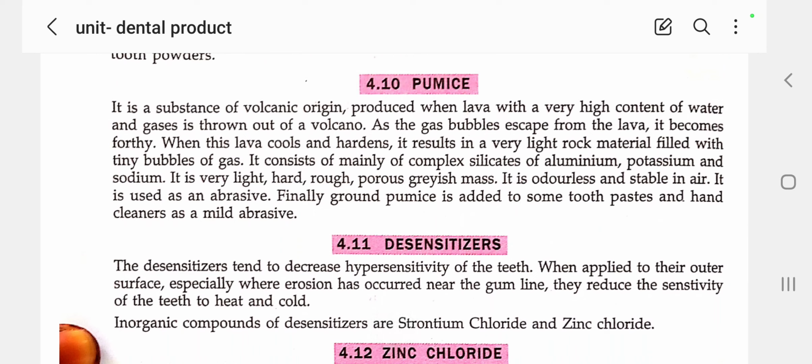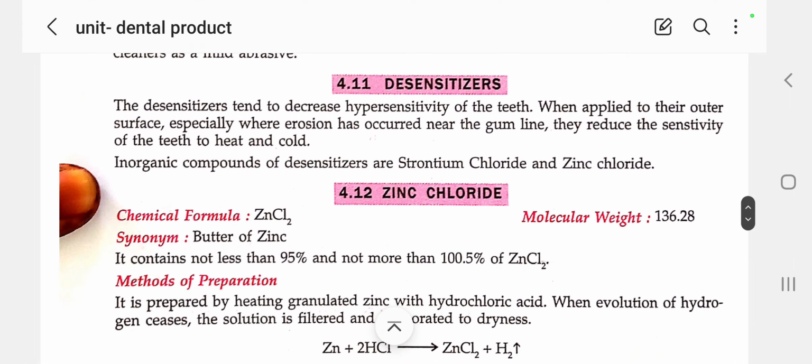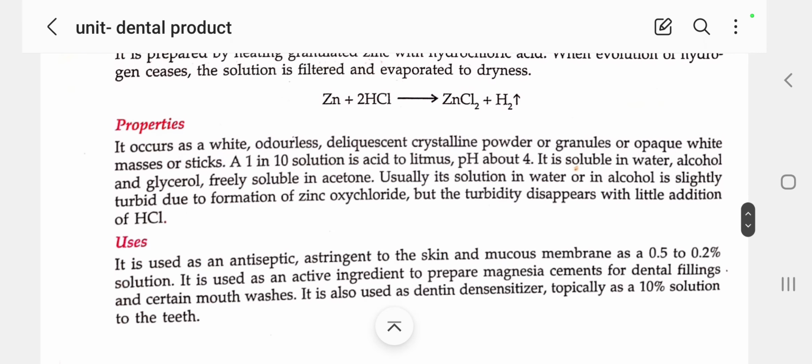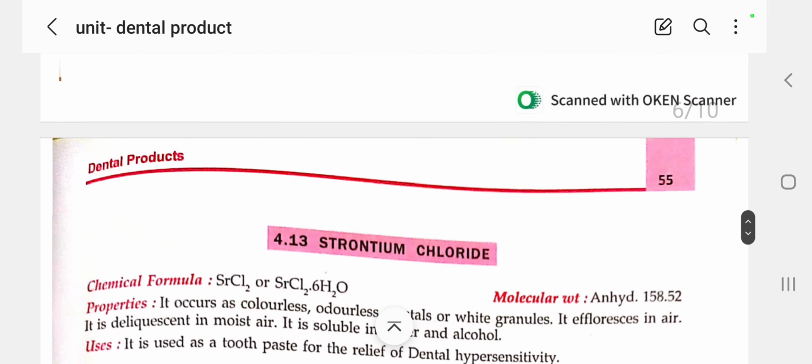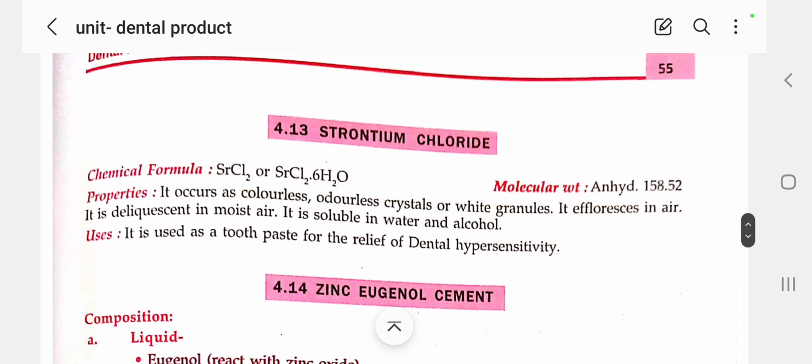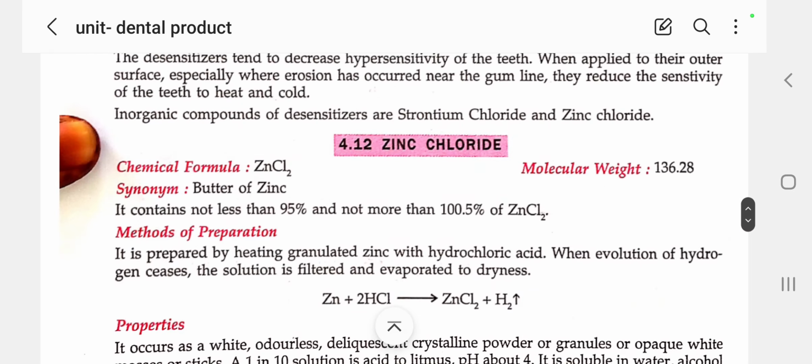We also discussed the main pharmaceutical inorganic substances used as desensitizers, like strontium chloride and zinc chloride.